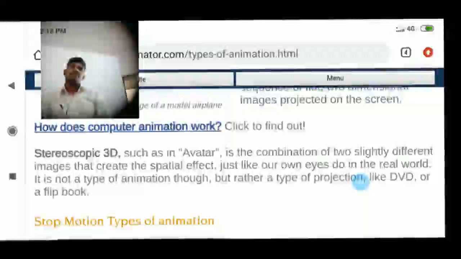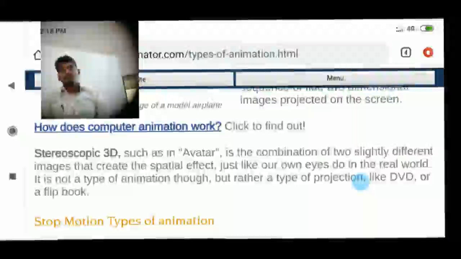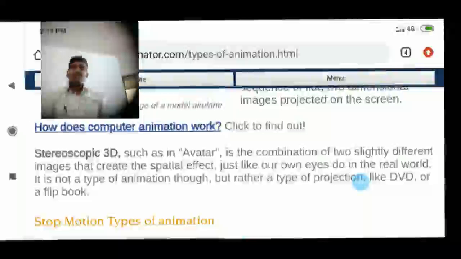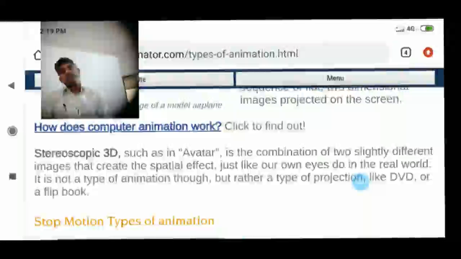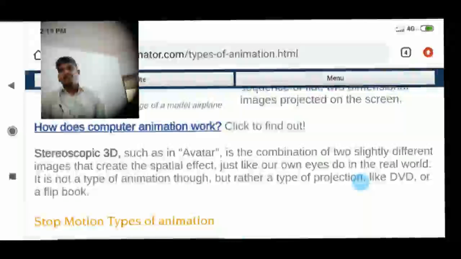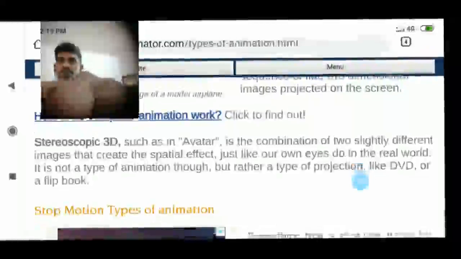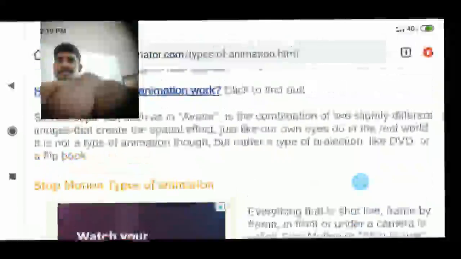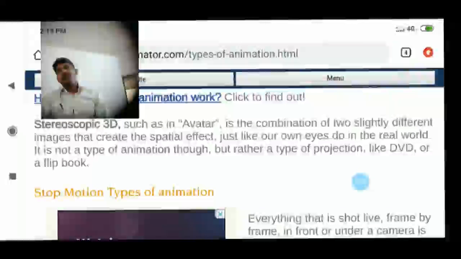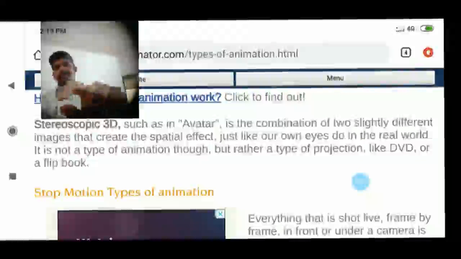Realistically, the wars happen between these animated pictures and the people. How can they create it? Because of stereoscopic 3D. With the help of animation, they are doing these wonderful things, creating videos. That's why 3D animation is especially used in many areas, and among them one area is the movie industry.